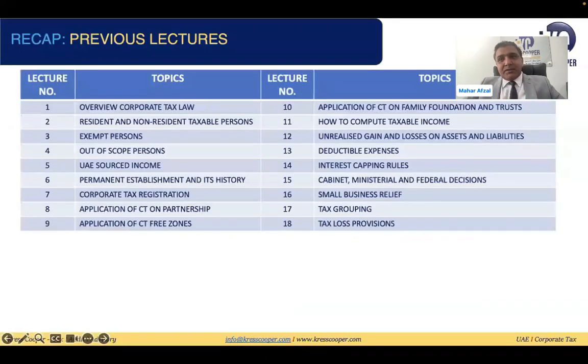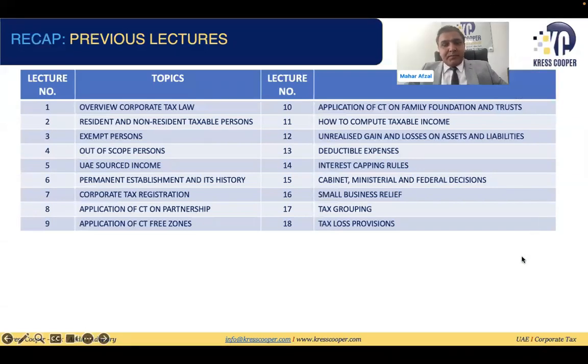So in our previous sessions, we have already discussed the overview of the UAE corporate tax law. We have discussed resident and non-resident taxable persons.